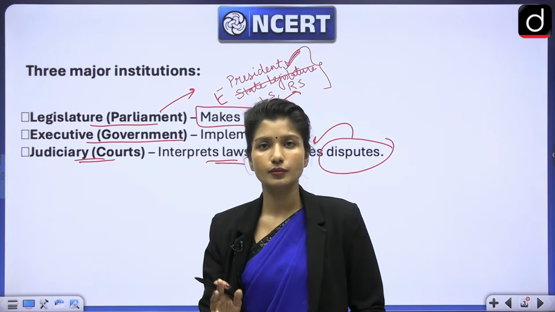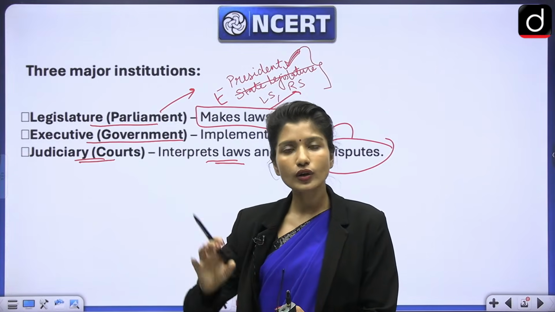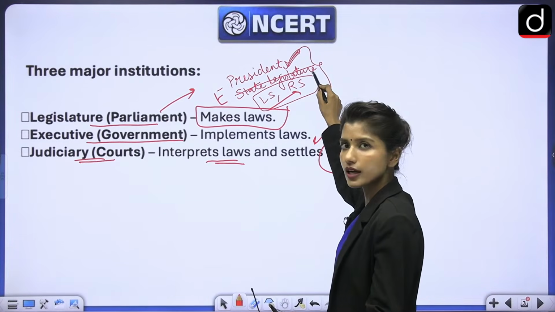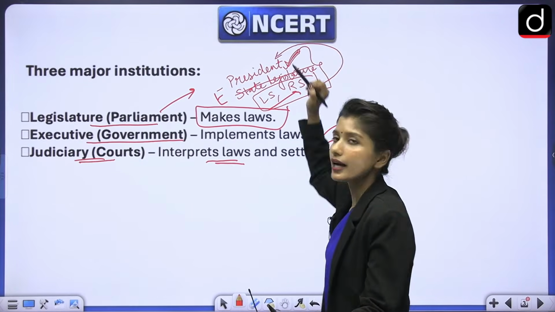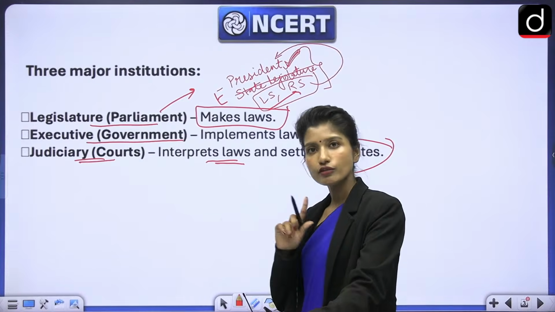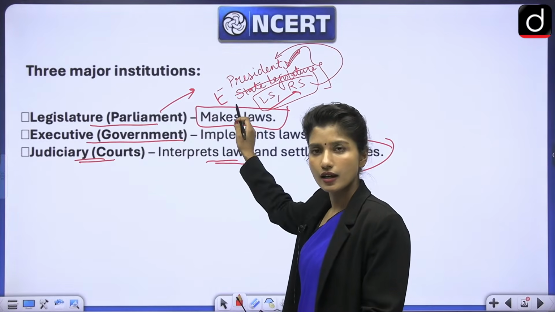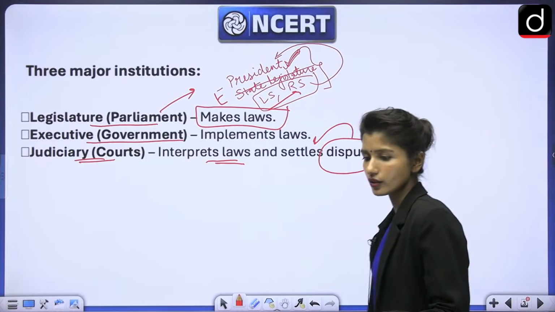Without president's assent, that bill will not become an act. So for law to come into action, we require it to be passed by Lok Sabha and Rajya Sabha, but at the same time, we also require it to be given an assent by president. So in legislature, that is in parliament, we have president, Lok Sabha and Rajya Sabha. I hope this is clear. Yes. Very good, all of you.